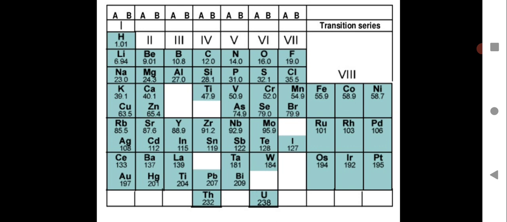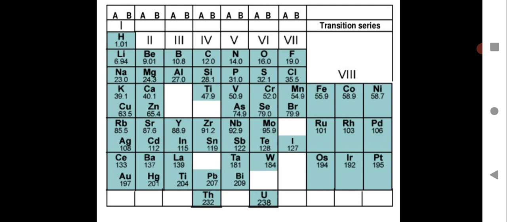You need not learn the table entirely, but you need to know the basic skeleton of the table given by Mendeleev, where you have 8 vertical columns and 7 horizontal rows, and this is how the classification was given. You can just make the outline and show groups 1 to 8, then show the transition series, and groups 1 to 7 divided into subgroups A and B.